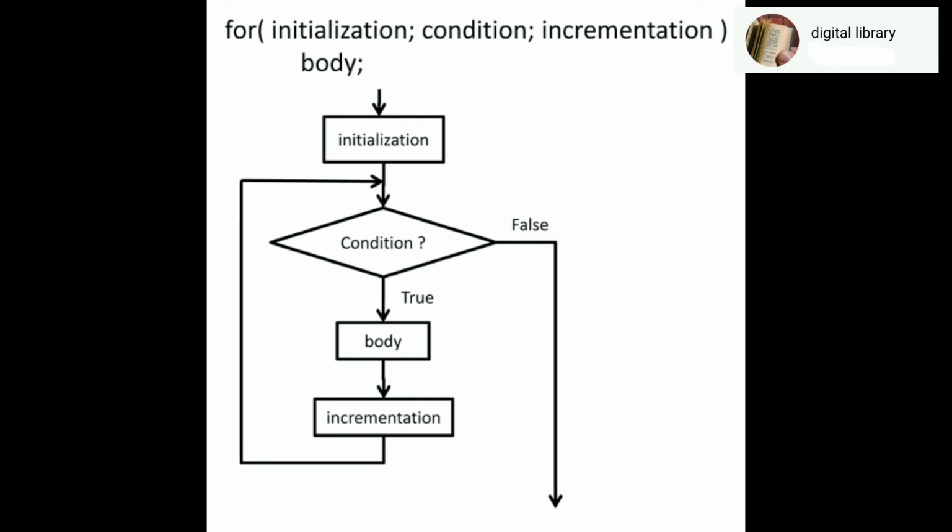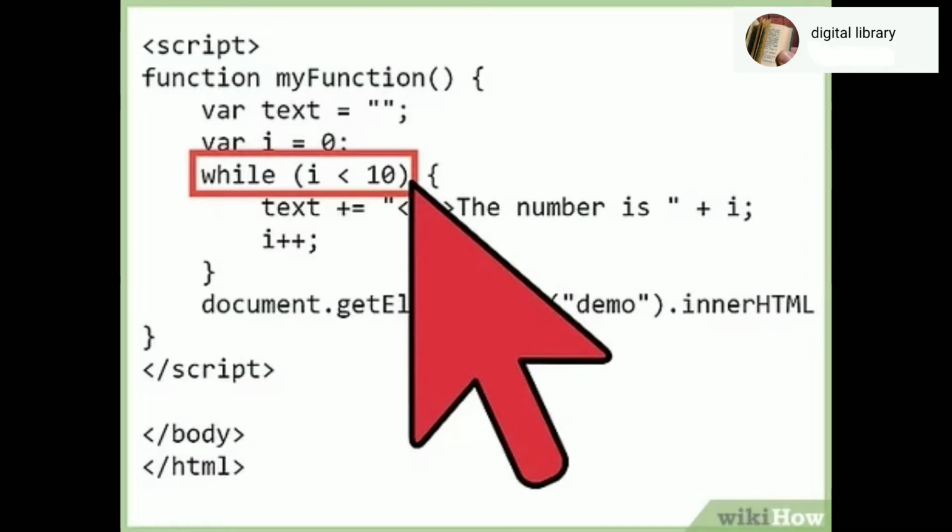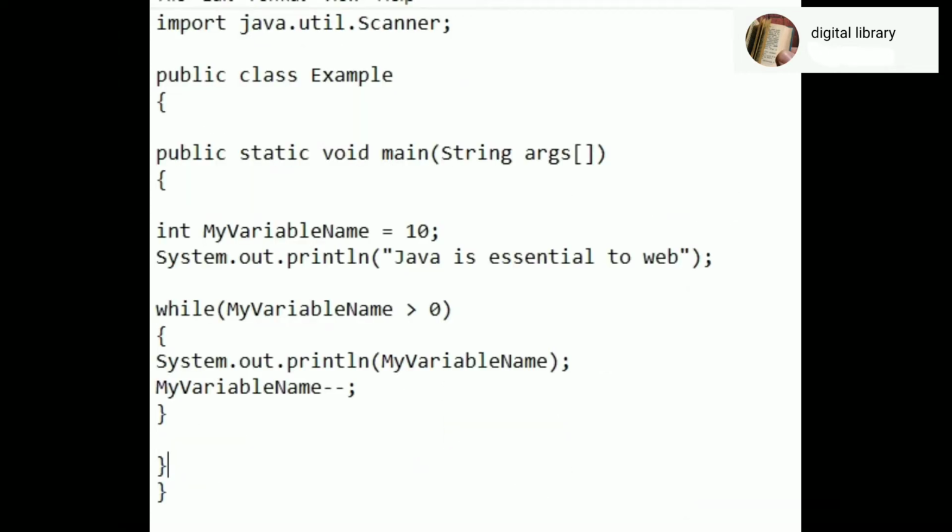First is the while loop. The while loop is considered the simplest kind of event driven loop. This statement will execute the methods inside the while block as long as specific conditions are met. This is an example of a while loop. In this example we are decreasing a number from 10 to 0.